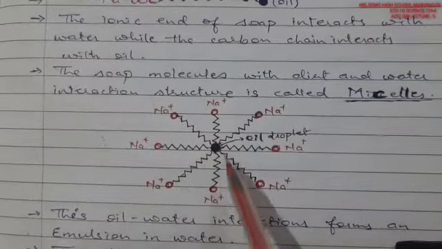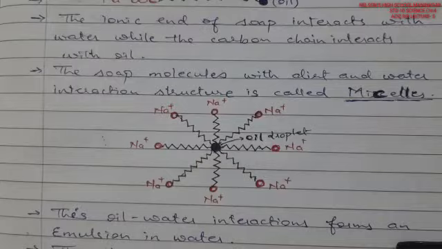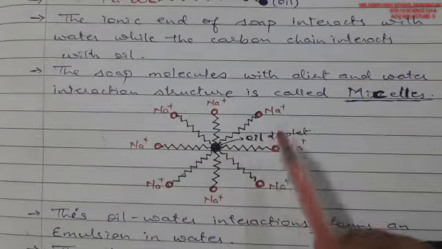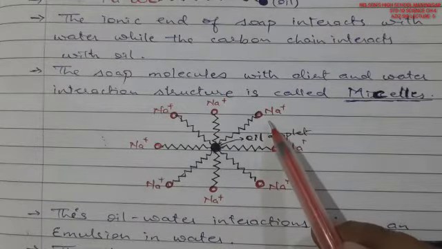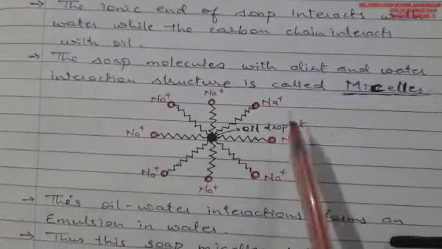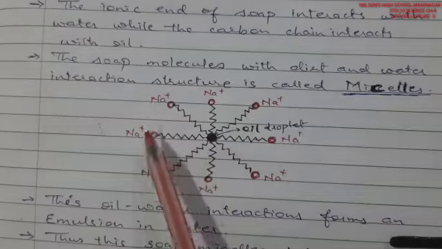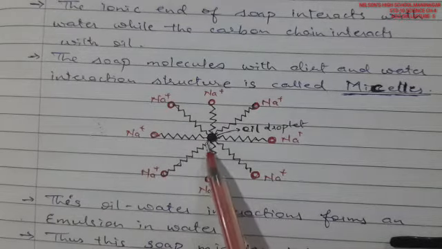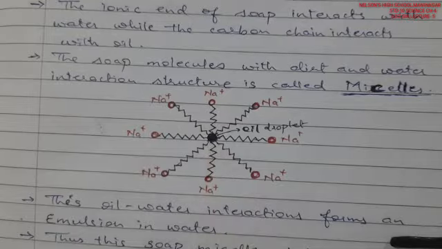This formation attracts an oil droplet by one end of the carbon chain. This is a carbon chain, and this is an ionic salt end. These ionic salt ends get attached with water, and they attract the oil molecules and try to remove them.